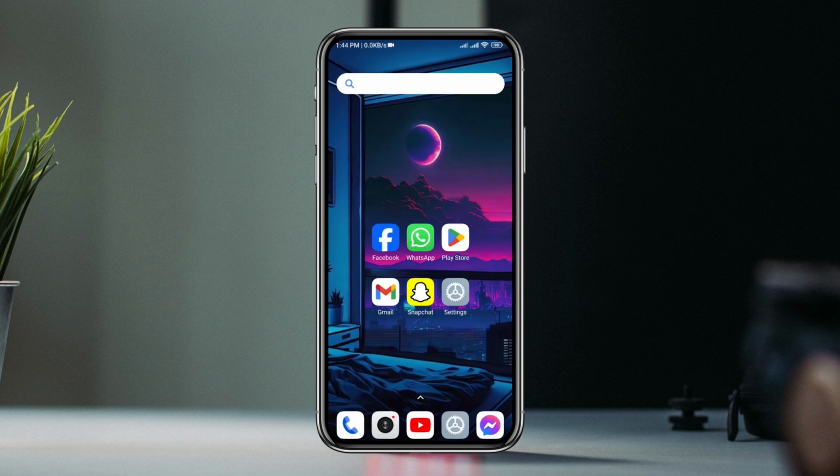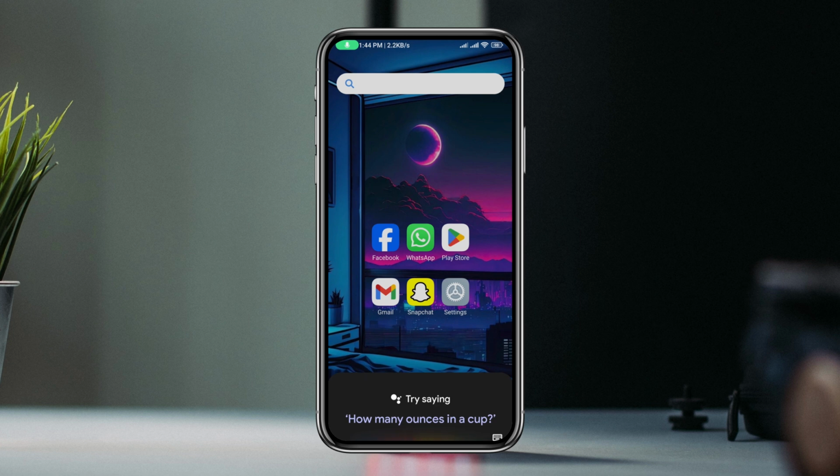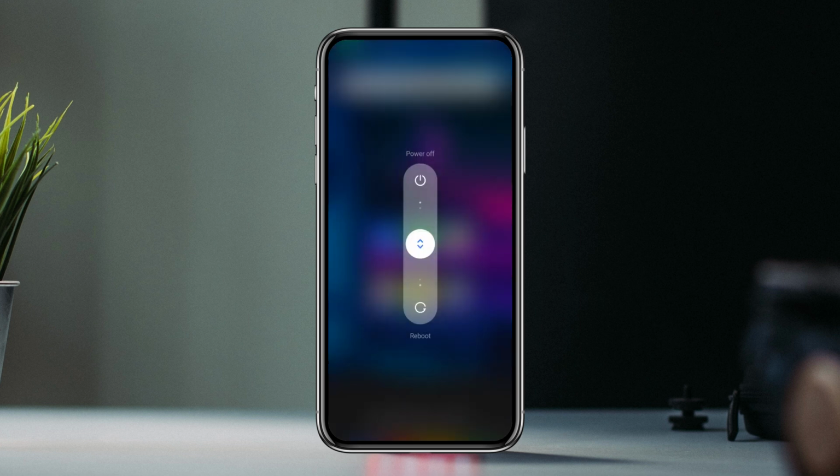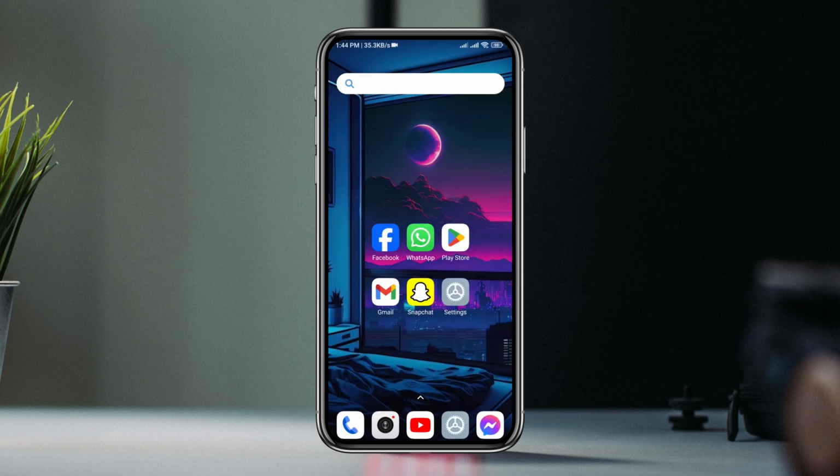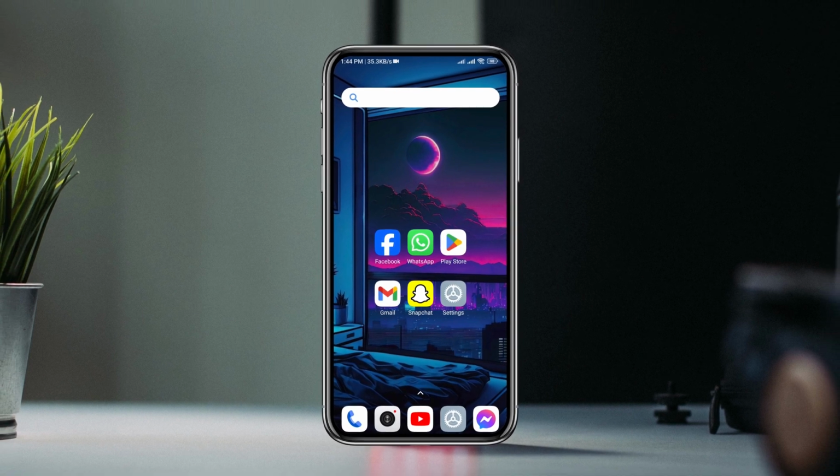Restart your Android device. Sometimes a simple restart can resolve all the problems. Now hold the power button. Then tap on Restart or Reboot. So, here is the best way to fix your problem, guys.